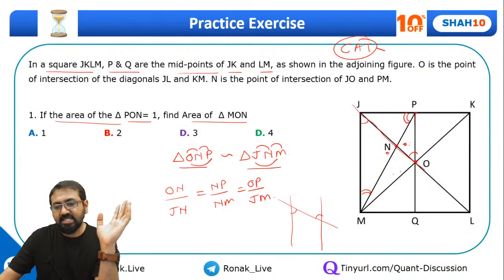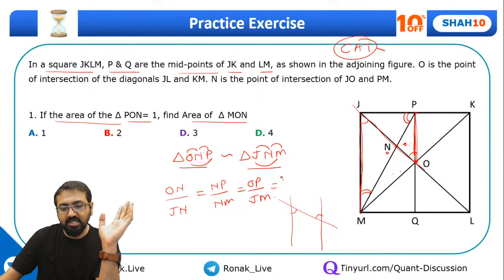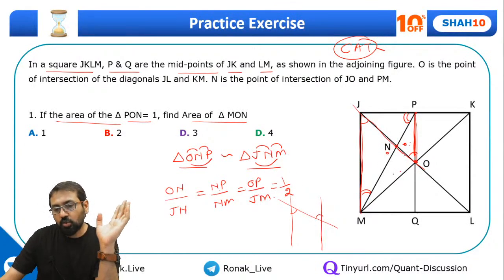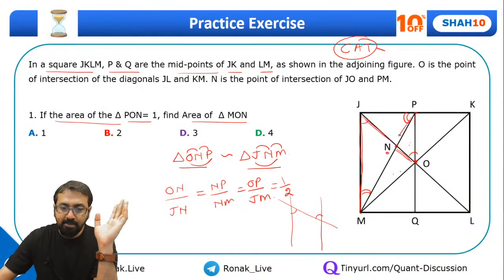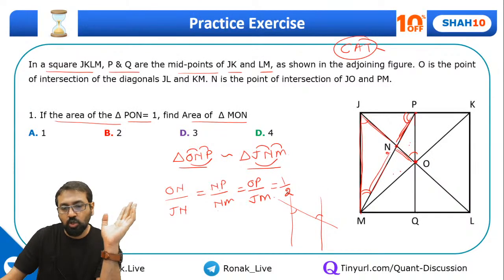Correct? Now can I say OP is half of JM? Do you all agree with this? This side OP will be half of JM, so this is equal to 1 by 2. That means all these ratios are 1 by 2. So this ON is half of JN. Same way PN is also half of NM. PN upon NM is also half.